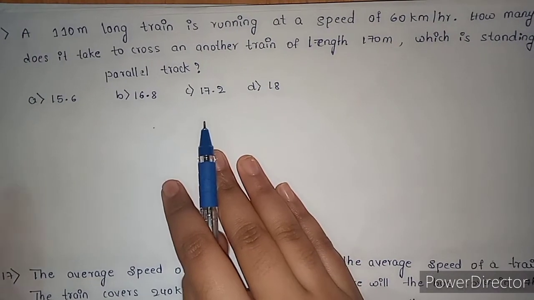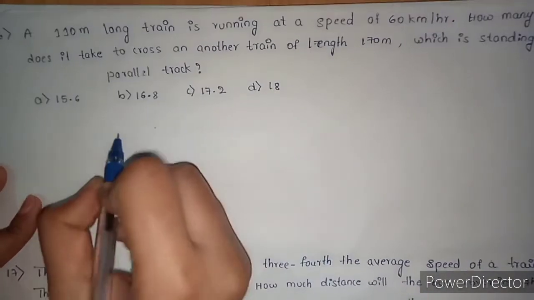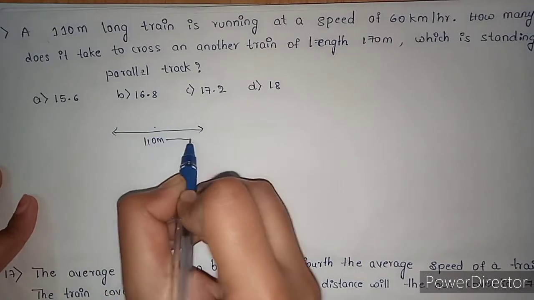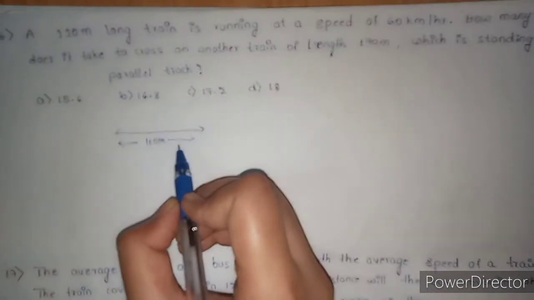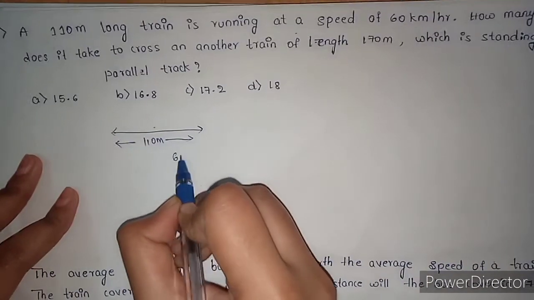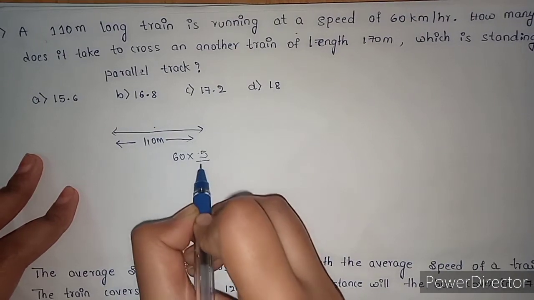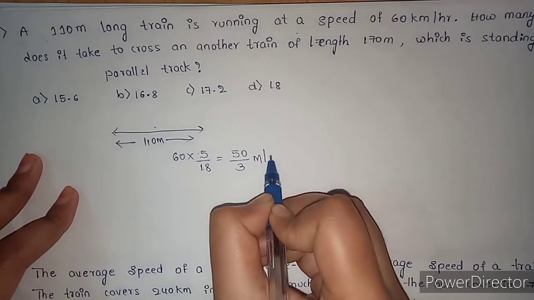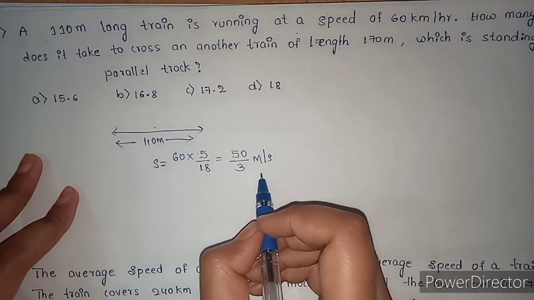Here we need to find the time in seconds. A 110 meter long train, okay, the length of the train is 110 meter, is running at a speed of 60 km per hour. Convert this into meter per second. So multiply by 5 by 18, you get 50 by 3 meter per second. Here speed is 50 by 3 meter per second.